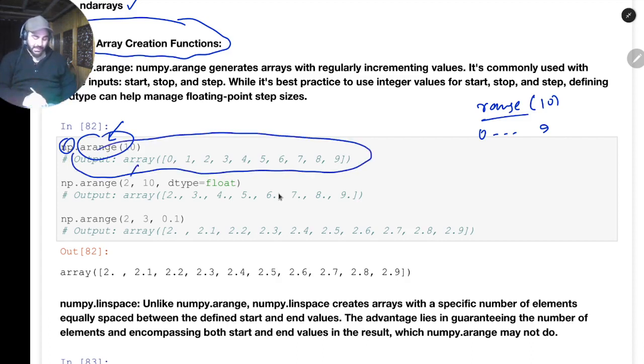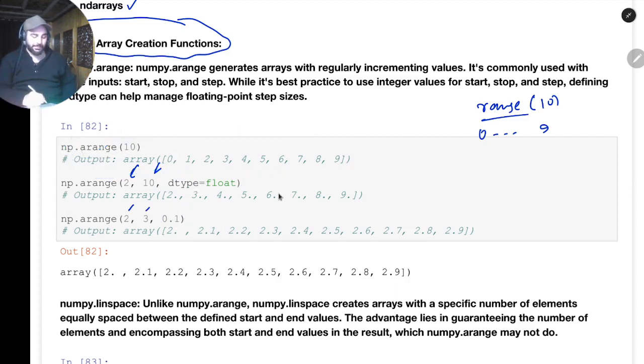Again, I can have the start, the end, the step size, and I can have the dtype as well with arange. So here I can also have this step size. I just want numbers from 2 to 3, and I want the step size to be 0.1. These are 3 examples. The first example is the simple range 10. It will create numbers from 0 to 9.